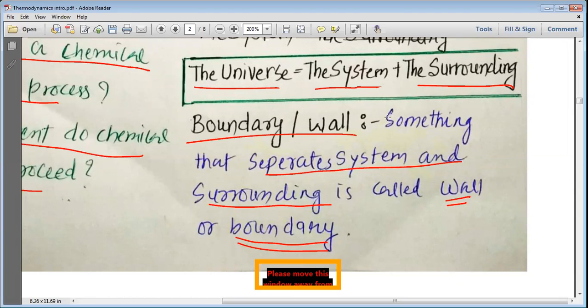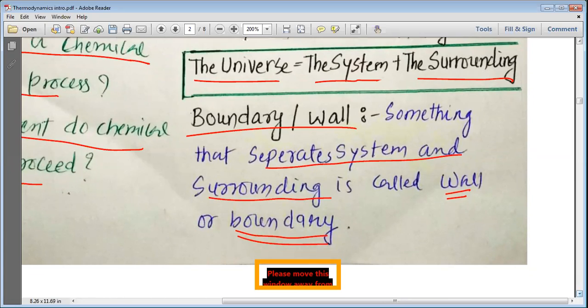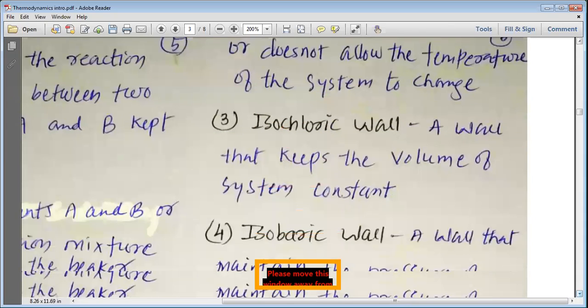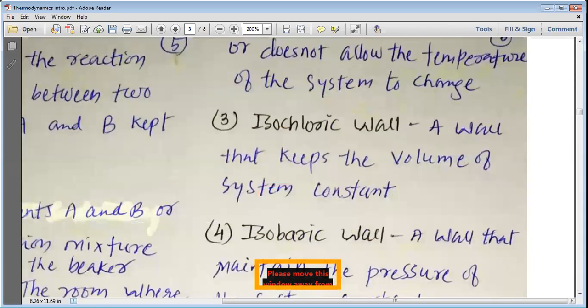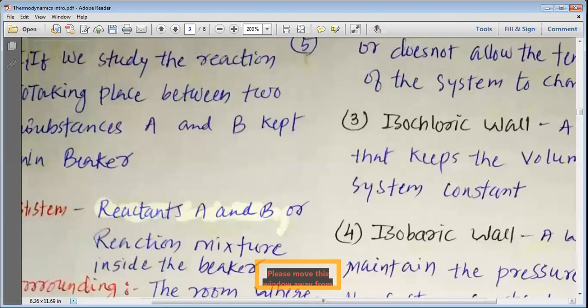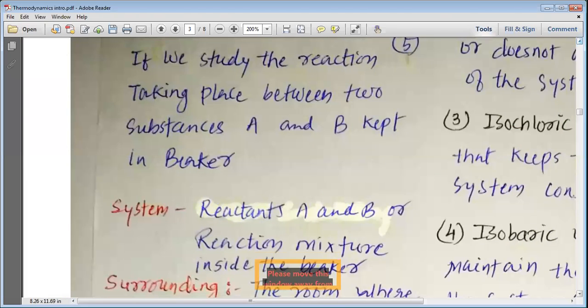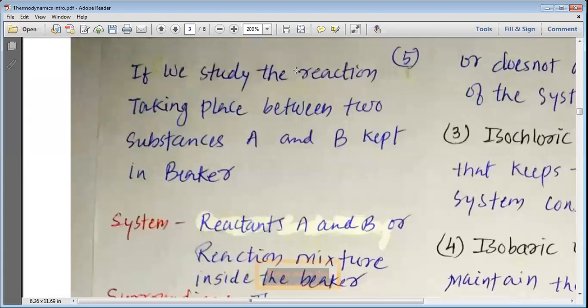So this is how, my dear students, we understand boundary. If you do not understand, don't worry, I will explain it with an example.